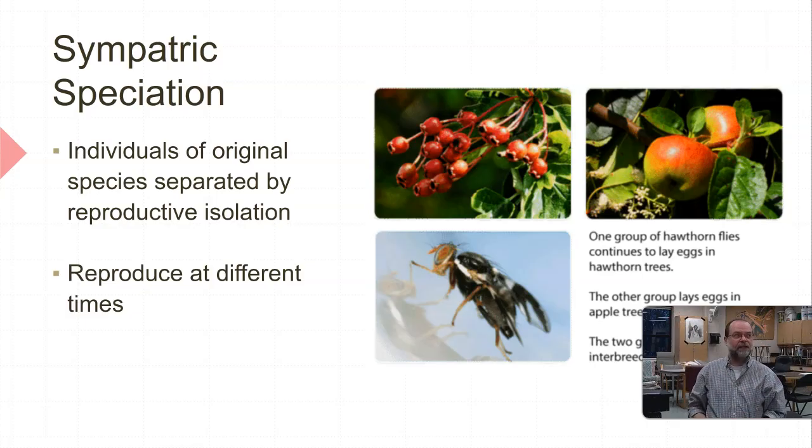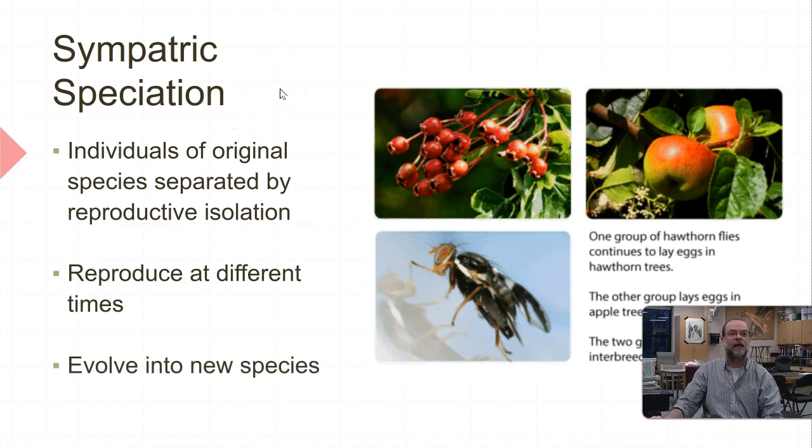So what happens is, over time, it's not like allopatric, which is a physical barrier. This is a reproductive barrier, or reproductive isolation. So if they reproduce at different times, if flowers flower at different times, it will then cause two different species to arise. That's sympatric speciation.